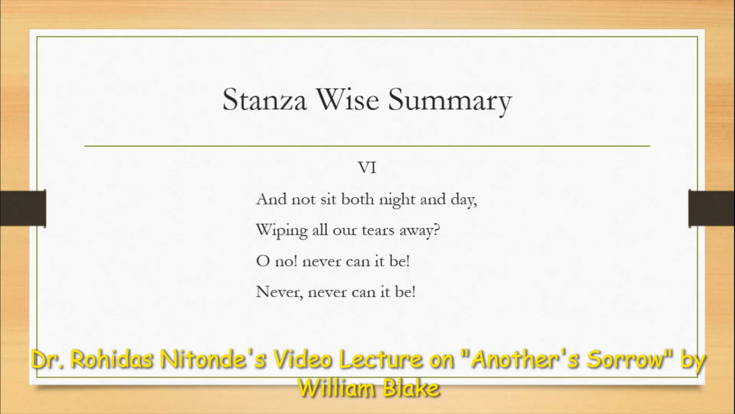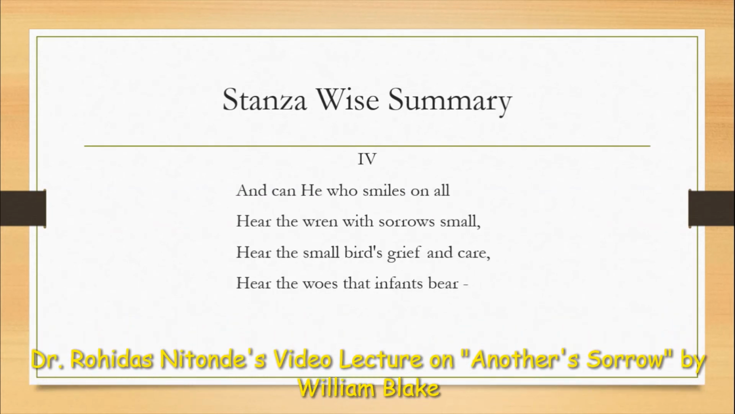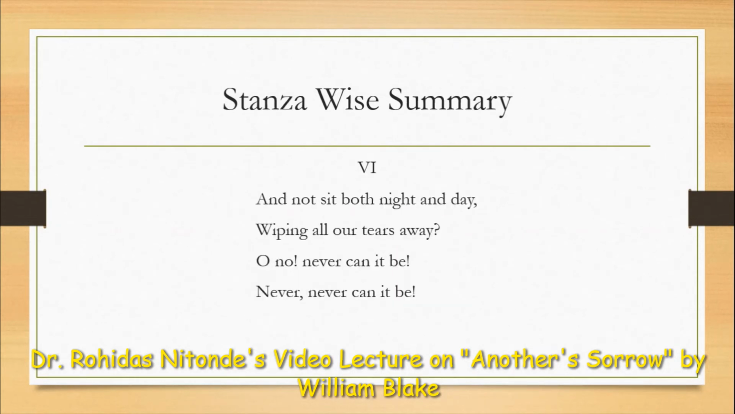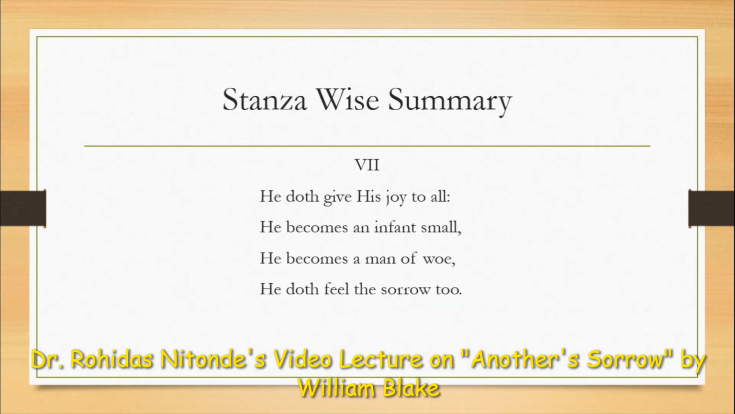And that is why the sixth stanza concludes, "Oh no, never can it be." Can it be means the God is not there. That means God is there with us all the time, always. Let's move to the seventh stanza. It reads, "He doth give his joy to all. He becomes an infant small. He becomes a man of woe. He doth feel the sorrow too."